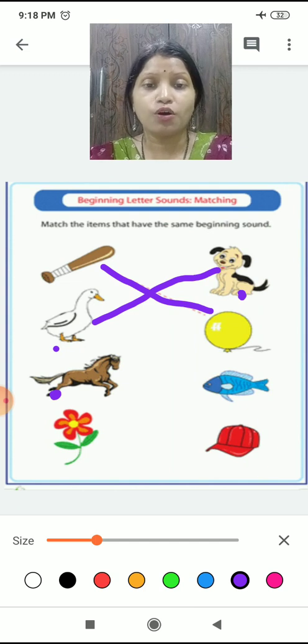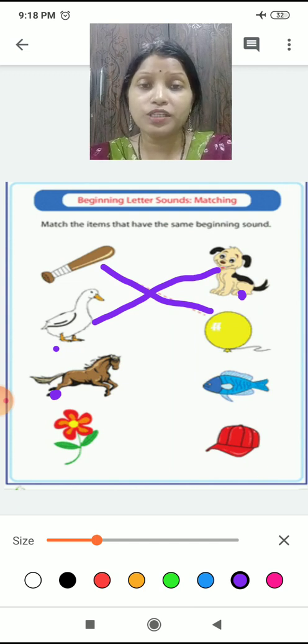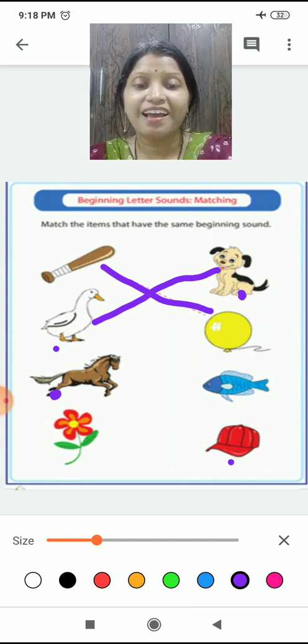H is for horse. Now which object has the same sound? Hat. It is hat. H is for hat. Right? Yes. So you have to match it.